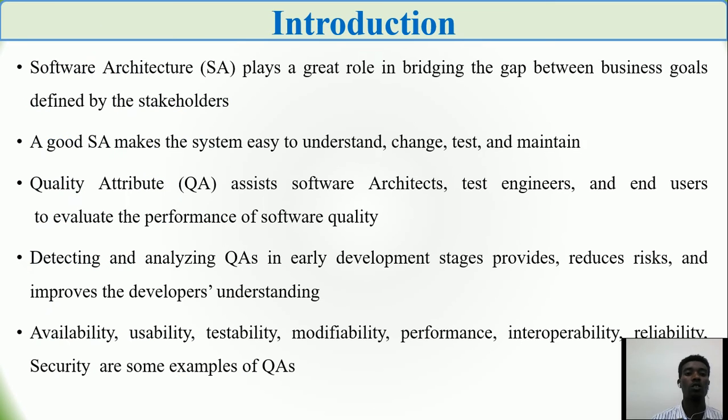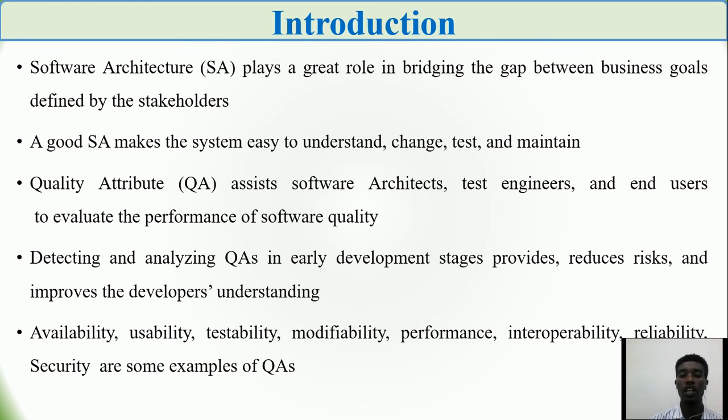When it comes to the introduction, software architecture plays a great role in bridging the gap between business goals defined by the stakeholders and the final software systems. Stakeholders' goals can be considered as quality attribute requirements. A good software architecture makes the system easy to understand, change, test, and maintain. Quality attributes, also called non-functional requirements, assist software test engineers and end users to evaluate the performance of the software quality and to develop a good software architecture design.